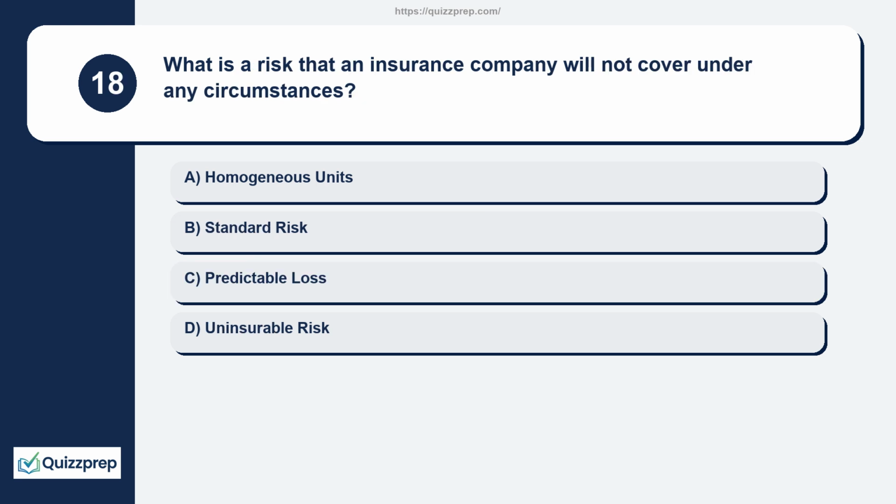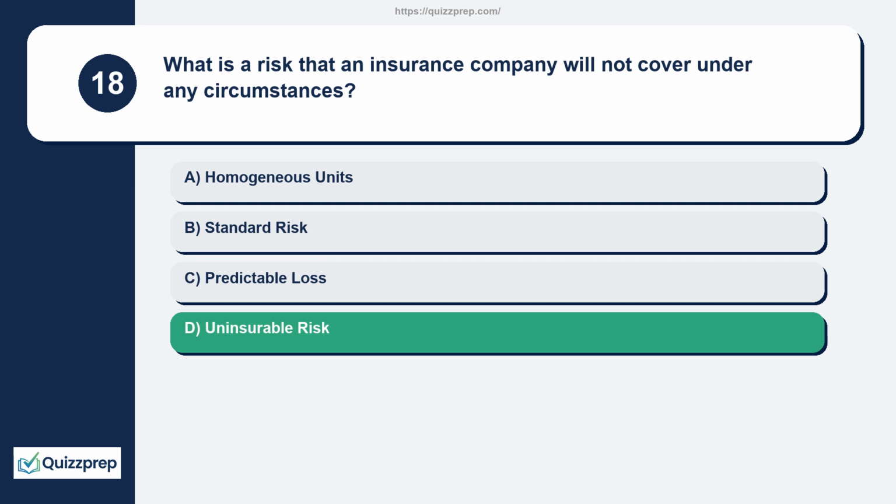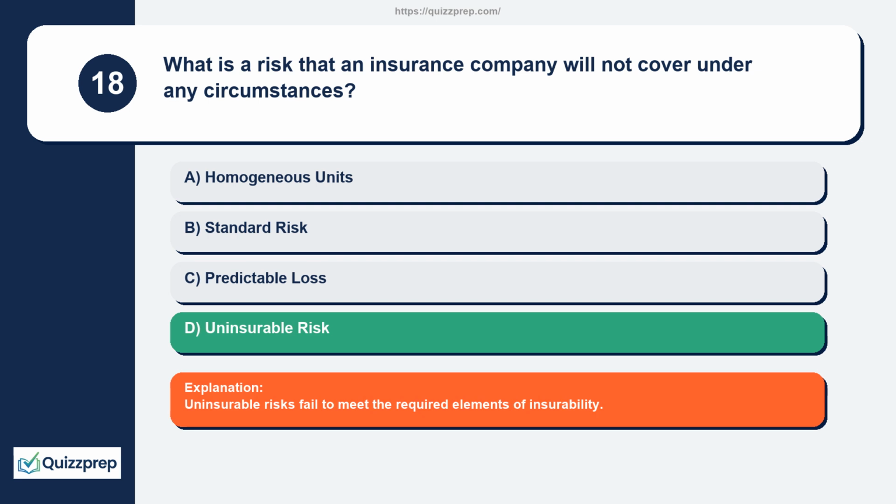Question 18. What is a risk that an insurance company will not cover under any circumstances? Homogeneous units, standard risk, predictable loss, uninsurable risk. Uninsurable risks fail to meet the required elements of insurability.